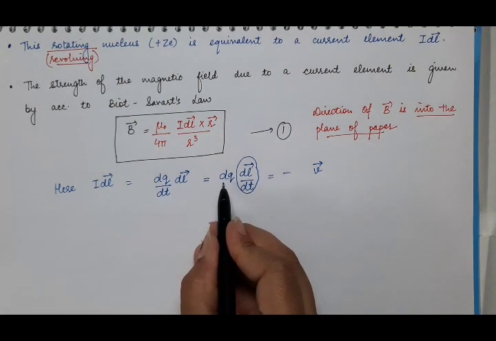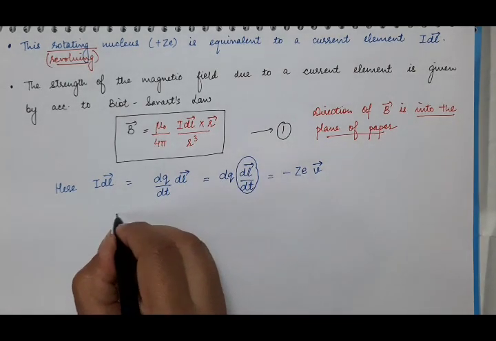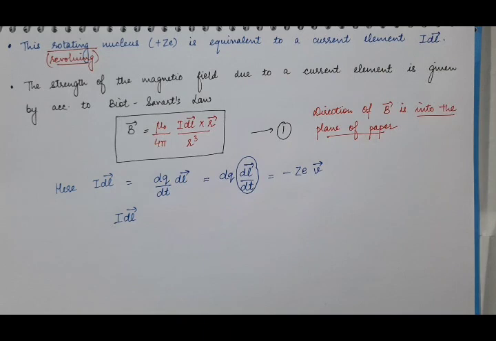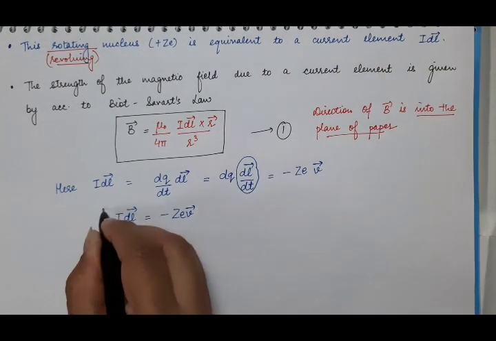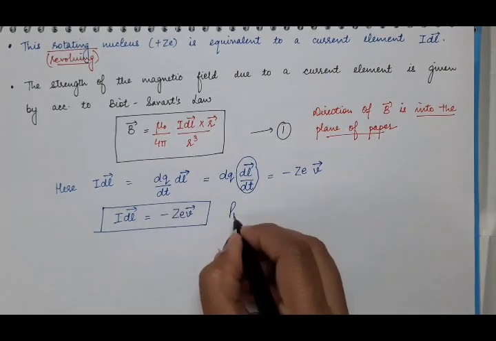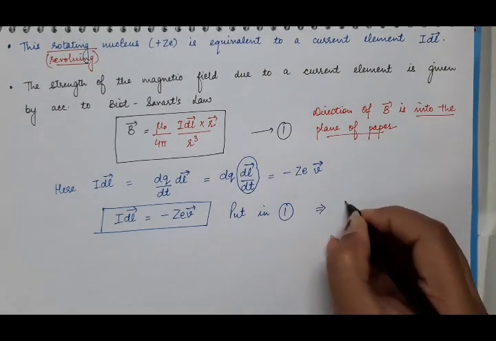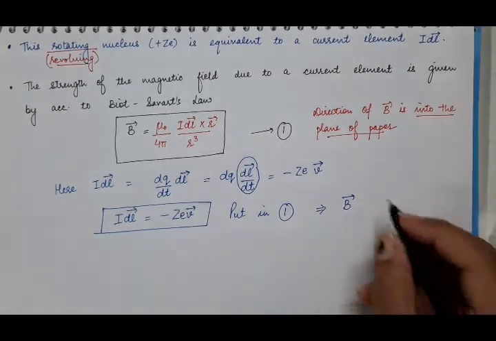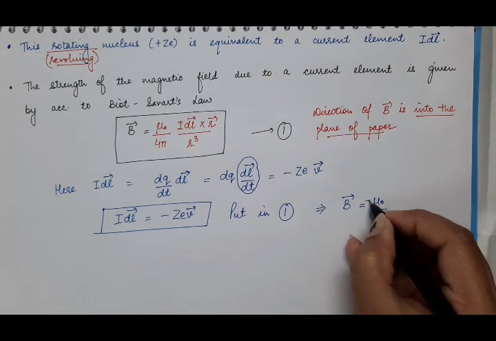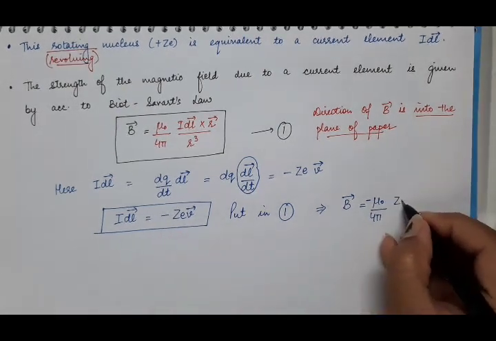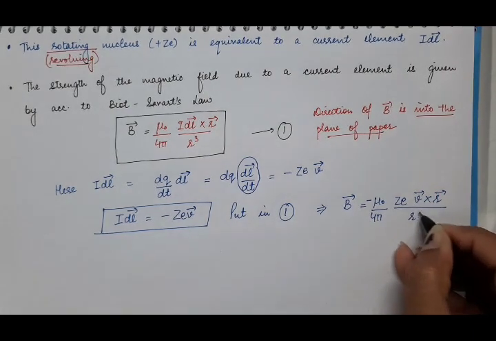And what is the charge over the nucleus? It is Ze. So we can replace this I dL in equation number 1 with minus Ze v vector. Putting this value in equation number 1, our magnetic field due to current element is equal to mu naught by 4 pi into minus Ze v cross r divided by r cube.